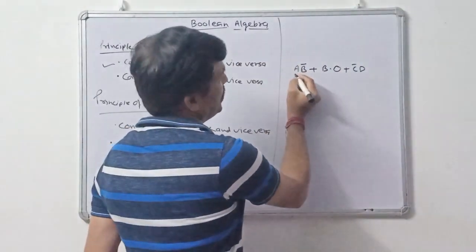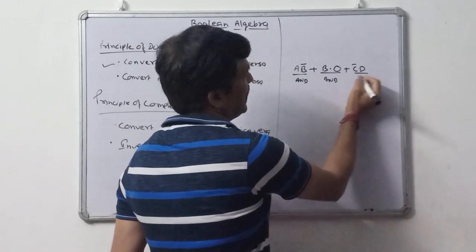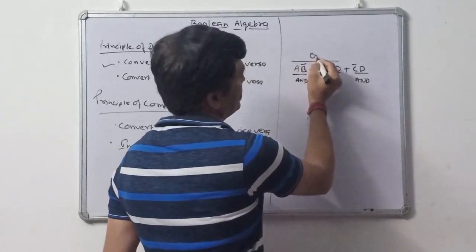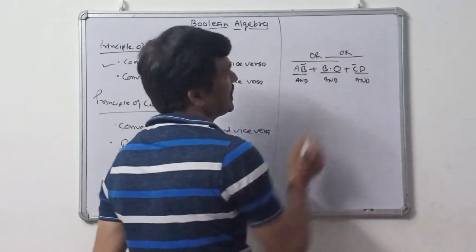Here, AND gate is placed, here AND gate is placed, here AND gate is placed. In this expression, the resultant gate is OR. Here in this expression, the resultant gate is OR.